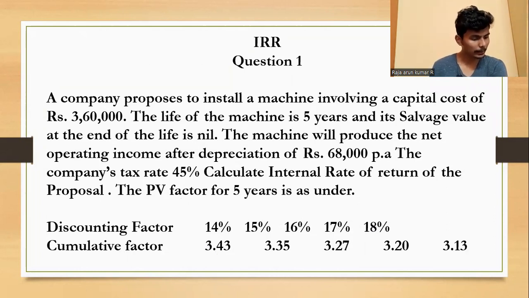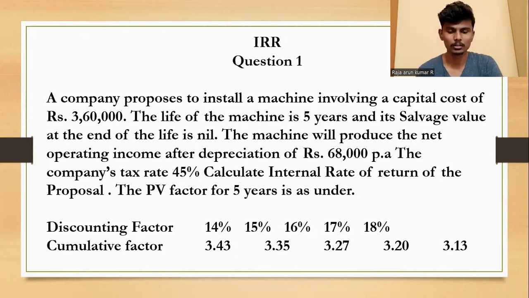Okay, I hope it is correct. Sorry, 18% is the higher rate and 14% is the lower rate. 3.13 is the higher rate factor and 3.43 is the lower rate factor.